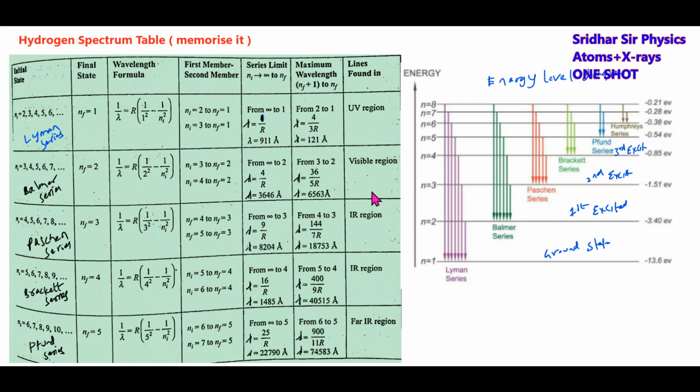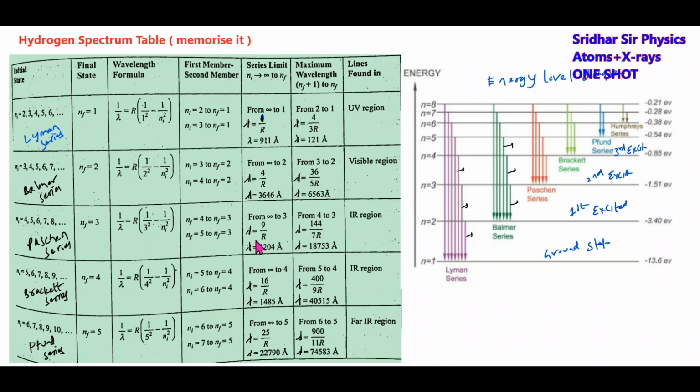And like this we can calculate the first member. This is called the first member, this the second member, this the third member. Here, first line of Balmer series, second line, third line. Series limit will be from infinity to this point, from the highest n equal to infinity to this. Maximum wavelength will be this adjacent transition. There's data which you should remember. Of all this, these formulas are very important.